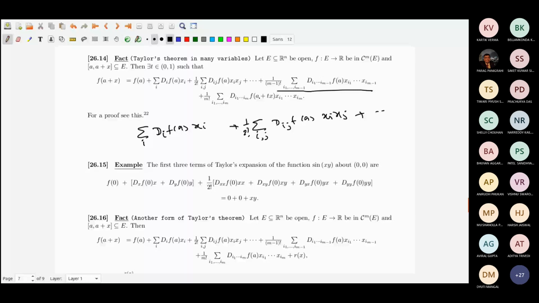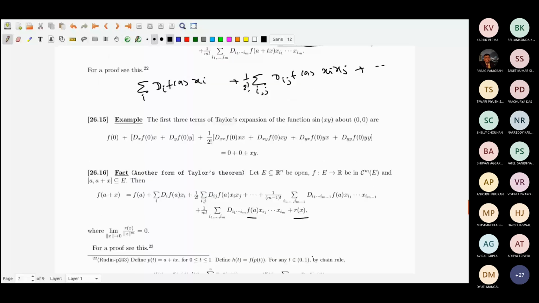Then it keeps a remainder term R(x), where R(x) divided by norm x to the power m goes to 0 as norm x goes to 0. It is the same thing.